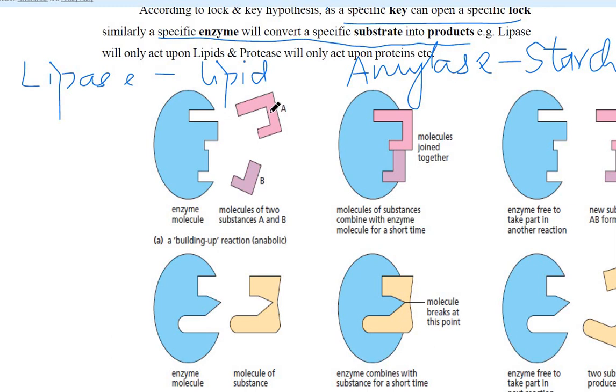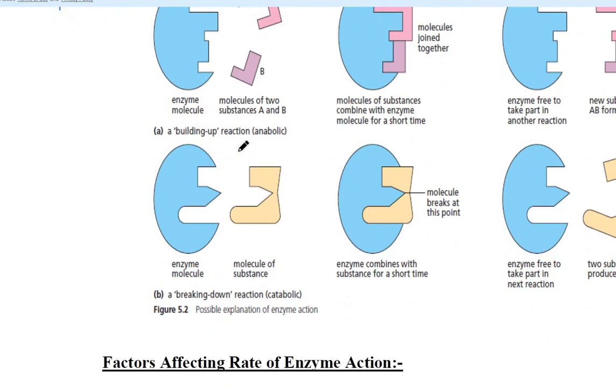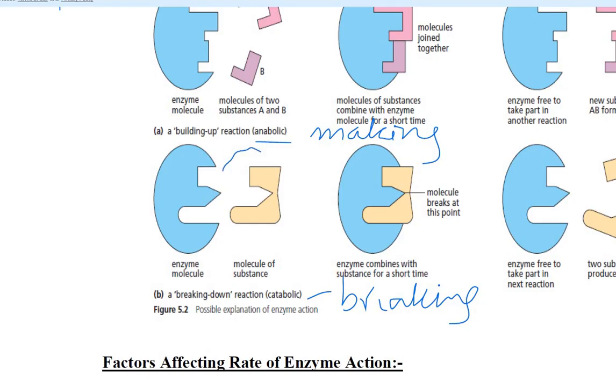Now you can see that the substrates are binding with the enzyme molecule. The reaction is being carried out, and here the products are formed. Again, this is another reaction. In anabolic reactions, making of substances occurs, and in catabolic reactions, breaking of substances occurs. Now you can see that this is the substrate, it is binding with the binding site or active site of the enzyme.